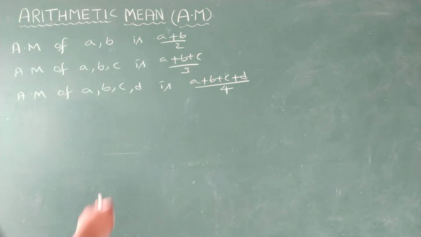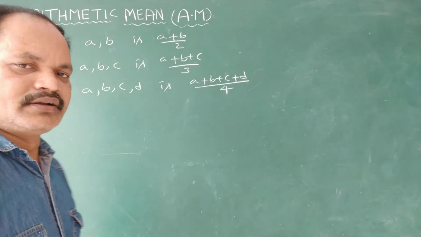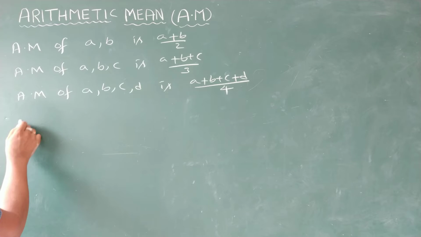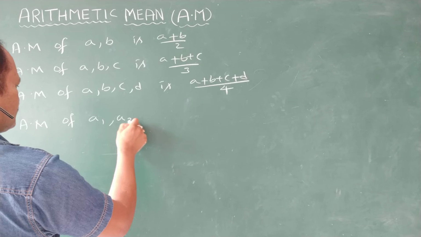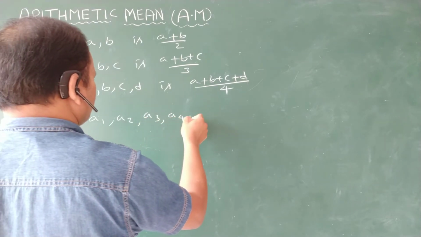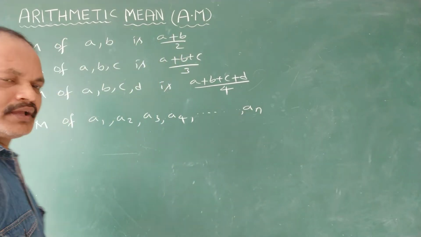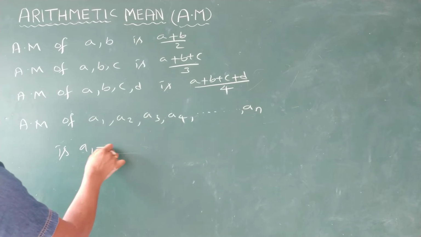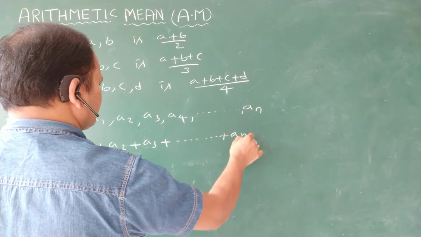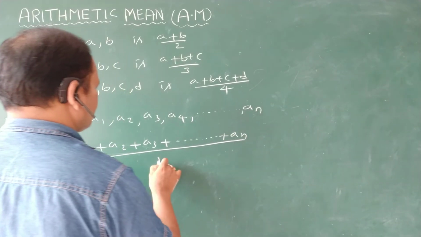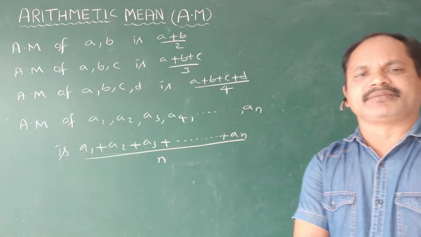So the arithmetic mean of a1, a2, a3, and so on up to an is (a1 plus a2 plus a3 plus so on plus an) by n. That's all. This is the definition for arithmetic mean.